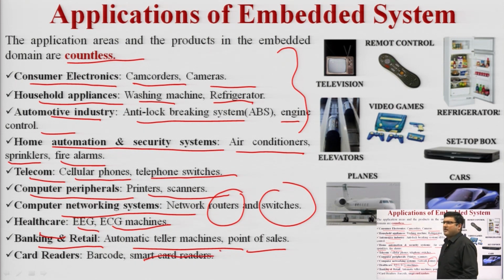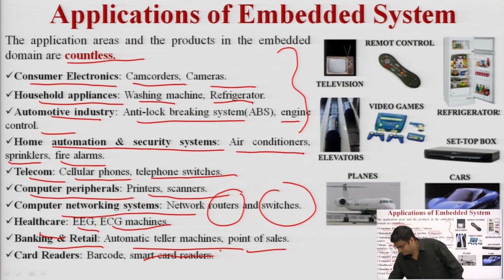So there are countless applications, and we are not limited to only these. In daily life, we face many applications of embedded systems.